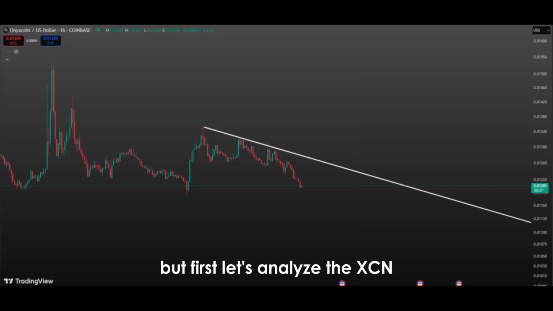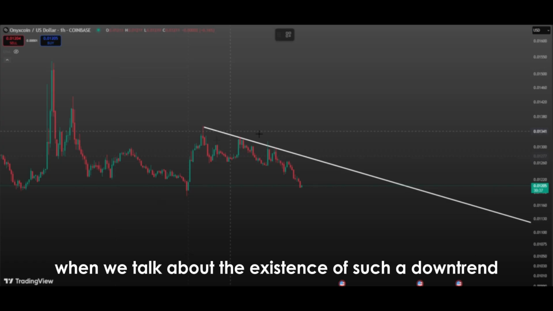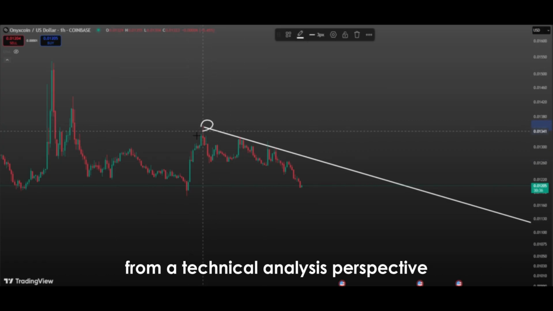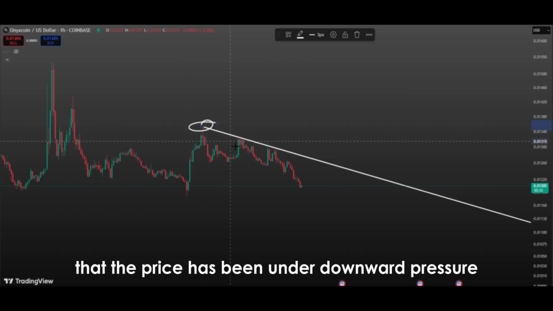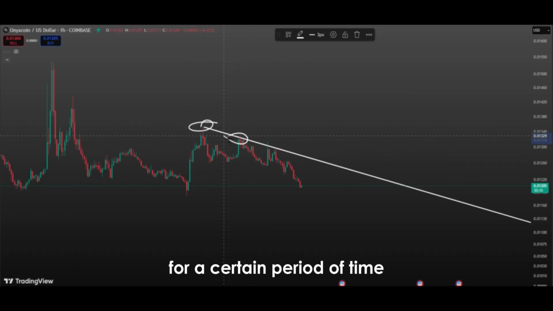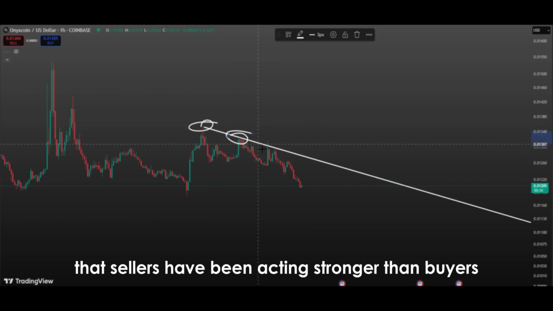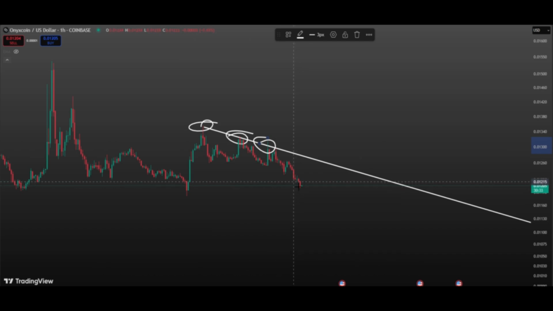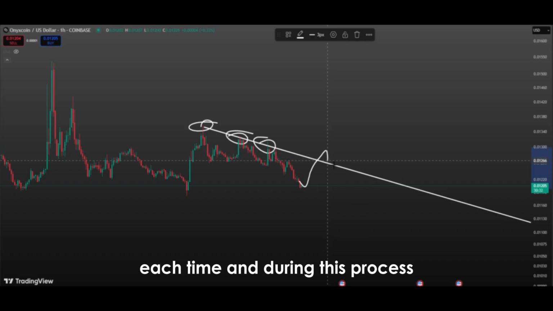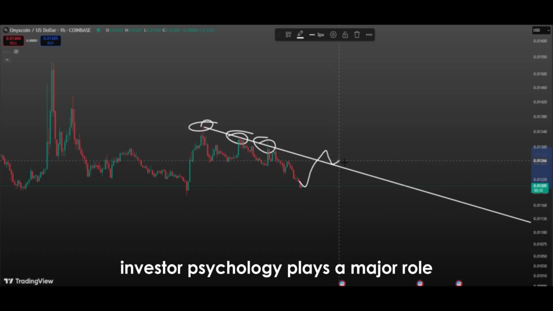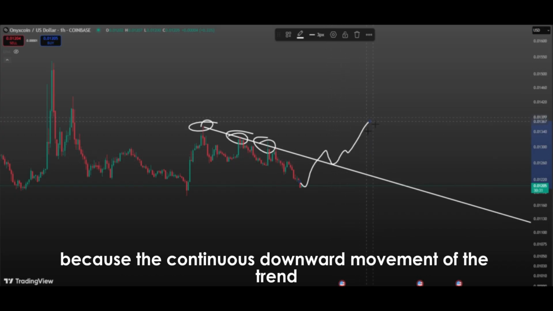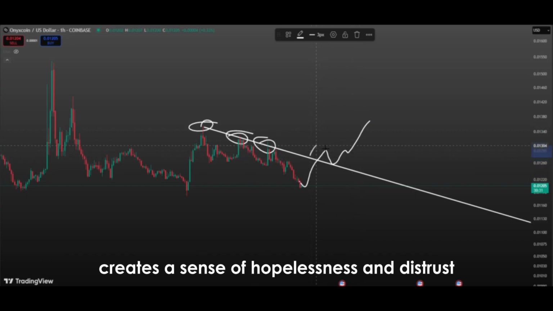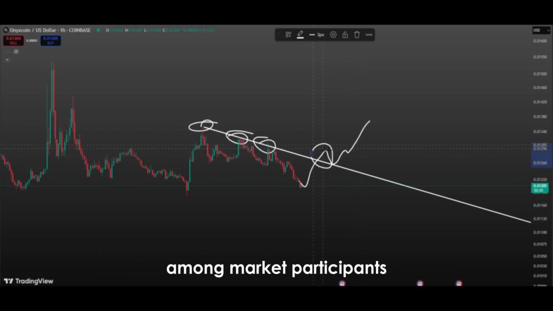But first, let's analyze the XCN. First of all, when we talk about the existence of such a downtrend, from a technical analysis perspective, we're acknowledging that the price has been under downward pressure for a certain period of time, meaning that sellers have been acting stronger than buyers. A downtrend is typically defined by the price making lower highs and lower lows each time, and during this process, investor psychology plays a major role, because the continuous downward movement of the trend creates a sense of hopelessness and distrust among market participants.